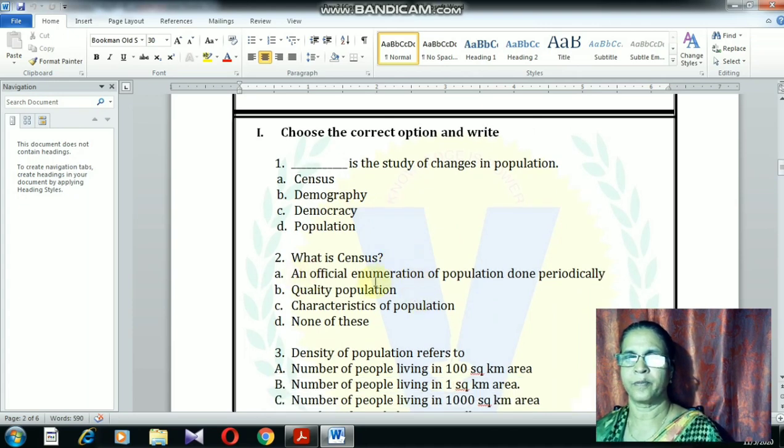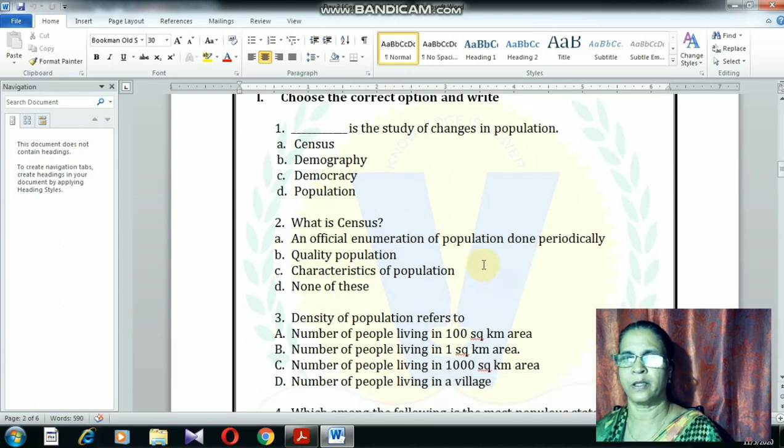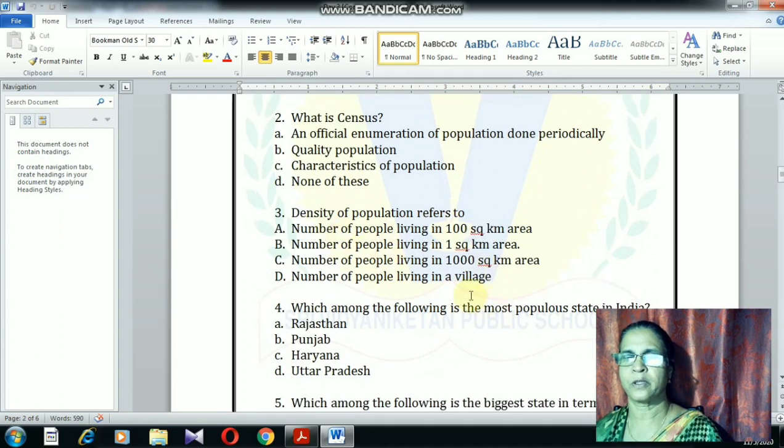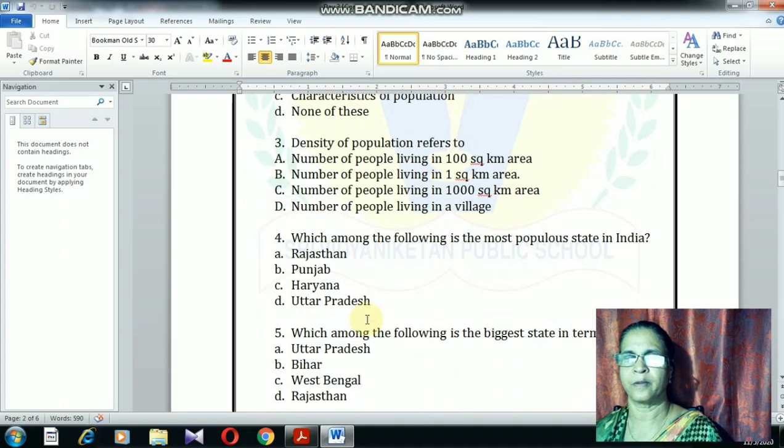What is census? An official enumeration of population done periodically is the right option. Next one is density of population refers to. Four options are there. The number of people living in 1 square kilometer area is the right answer.